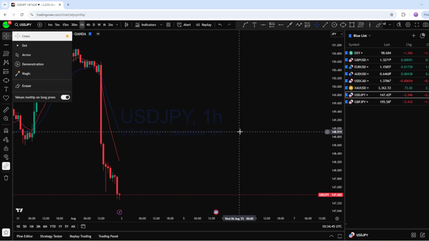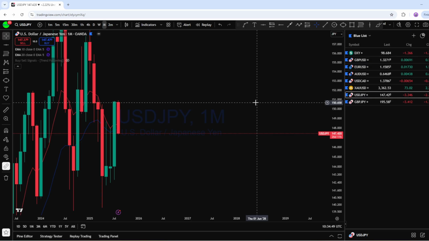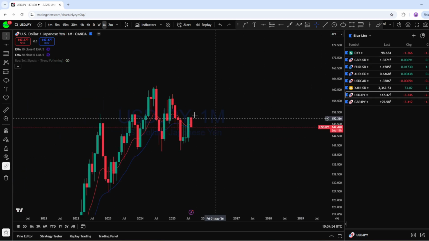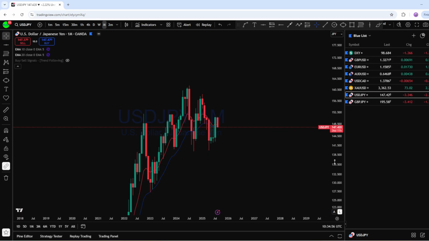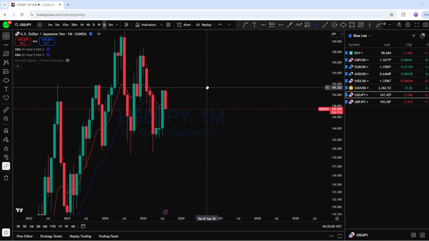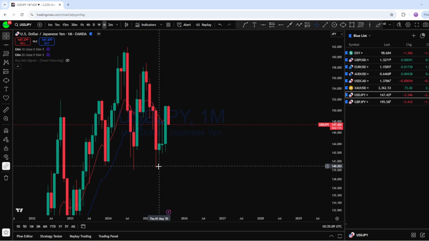Let's see what kind of trading opportunity we have. Looking at the monthly again on dollar yen. As you can see, with the weakness on DXY, with the monthly close on dollar yen, the price has crossed this monthly high, and along with the DXY, dollar yen also has got that rejection from this high. And if we look at this monthly, previously monthly bearish impulse, followed by a pullback to the upside, cross this important monthly resistance.